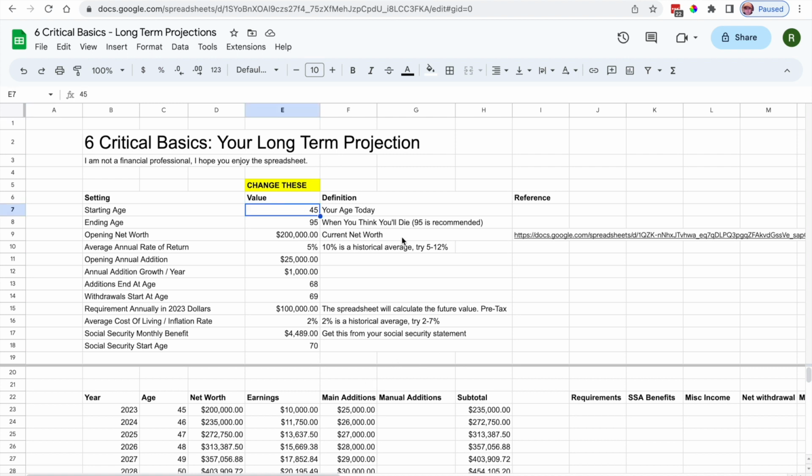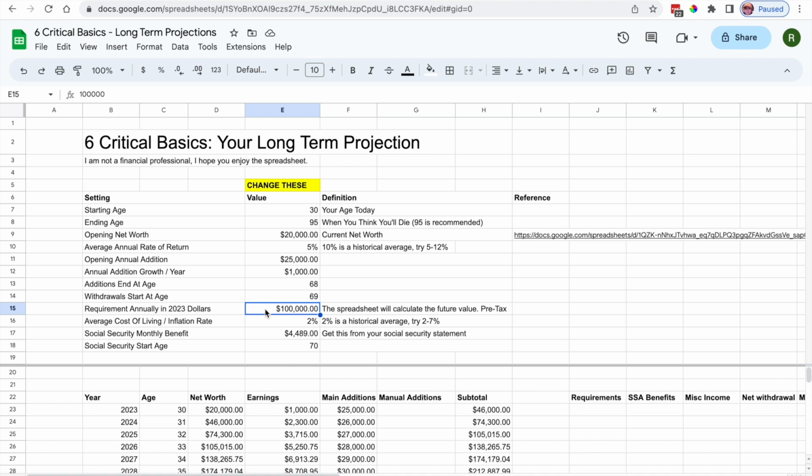So we're going to go ahead and say that you're 30, you have a net worth of, say, $20,000. Maybe it's higher, maybe it's lower. Your annual addition that you're going to put to that is going to be $25,000 with an increase of $1,000 a year. That's not too bad. You're going to stop doing additions at 68. You're going to start doing withdrawals at 69. Your requirement when you start doing withdrawals is going to be $100,000 a year in 2023 dollars.